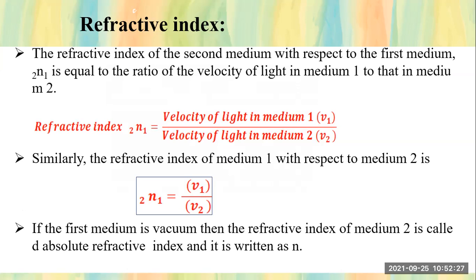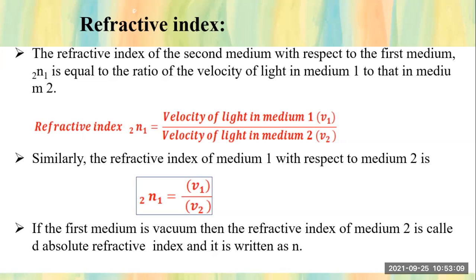Now see, students, how we determine refractive index. In the formula, the refractive index of the second medium with respect to the first medium, we write it as 2 and 1. That is equal to the ratio of the velocity of light in medium 1 to that in medium 2. That is, velocity of light in medium 1, V1, divided by velocity of light in medium 2, V2.